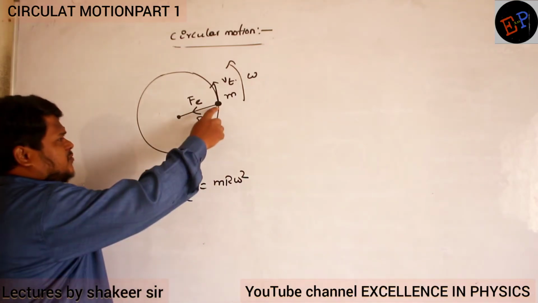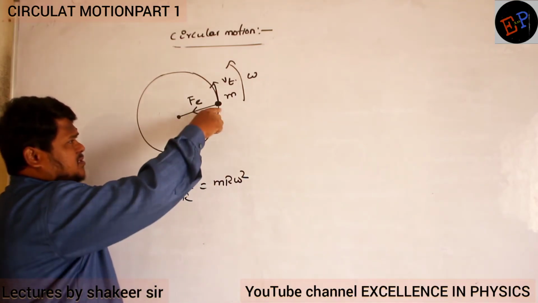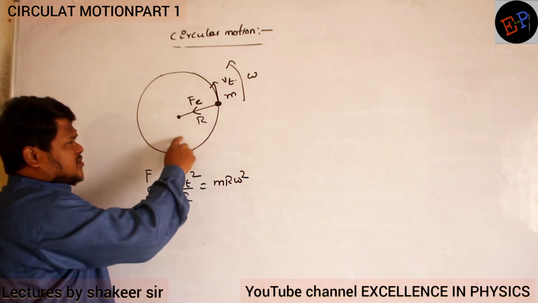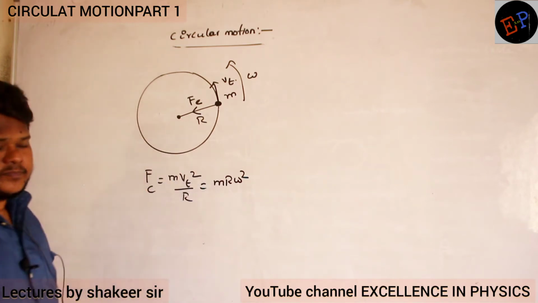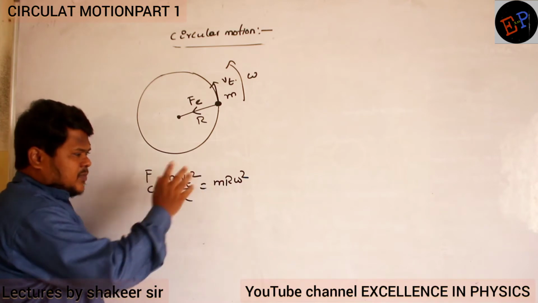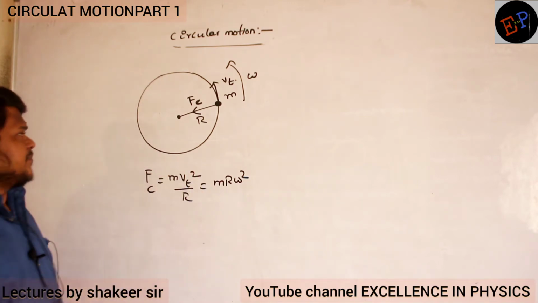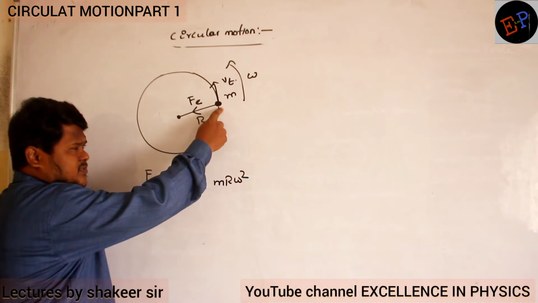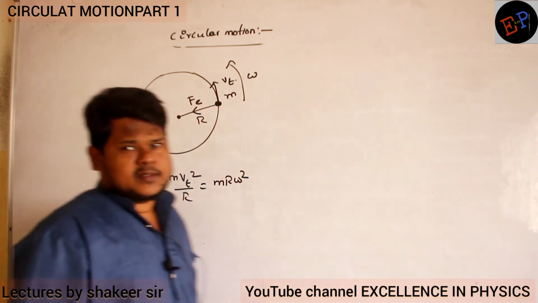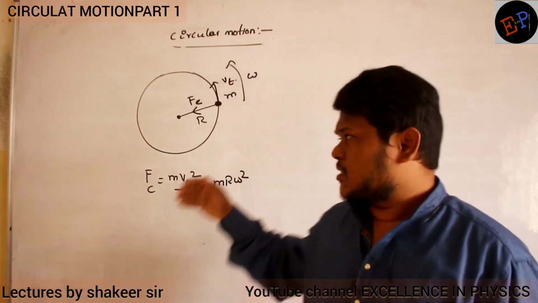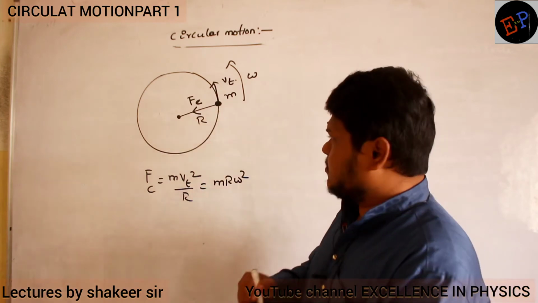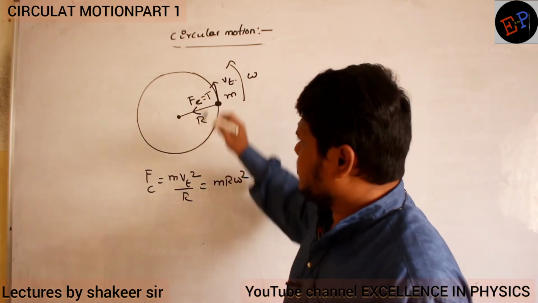Consider a body of mass m moving in a circular path with a tangential speed of vt and an angular velocity of omega. This is the centripetal force which is acting, and the radius of the circle is r. These are the equations for centripetal force: mv square by r, mr omega square. Clear now? On this mass, centripetal force is the only force which is acting towards the center of the circle. And if this mass is tied with a string, then centripetal force is nothing but tension.